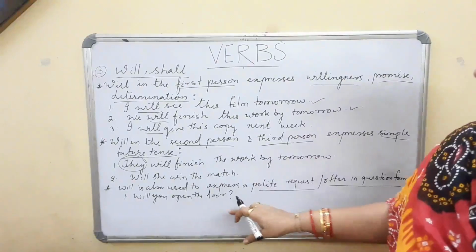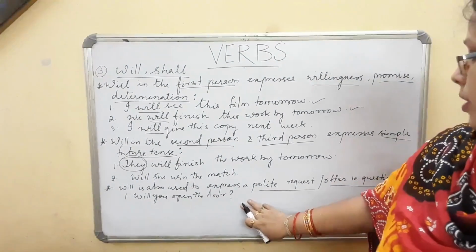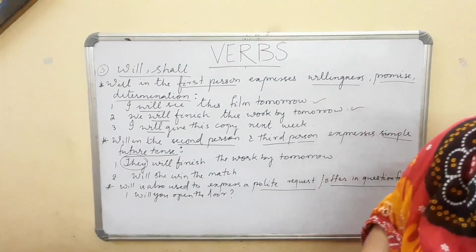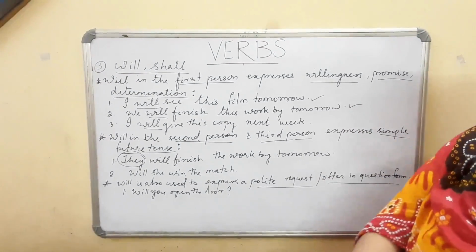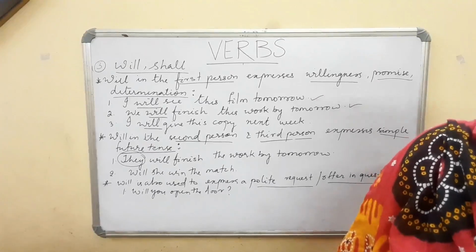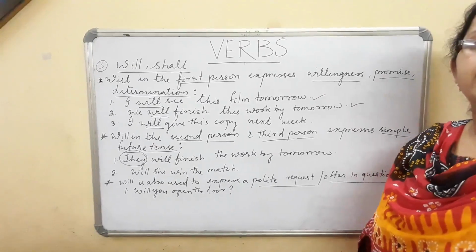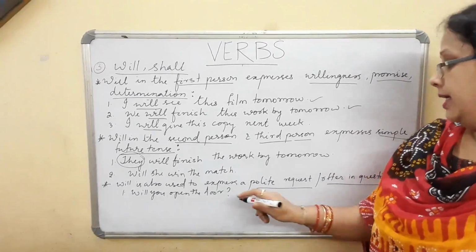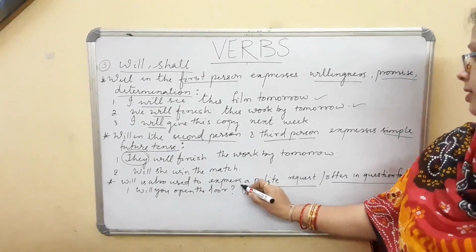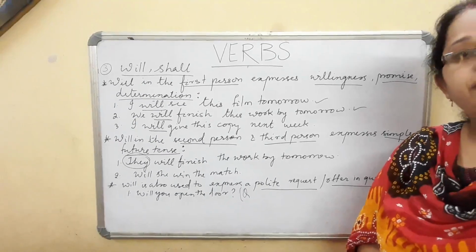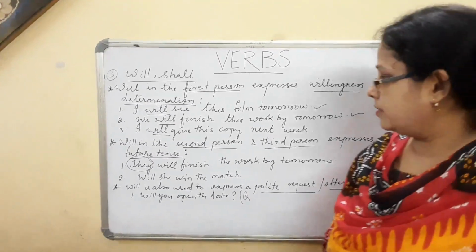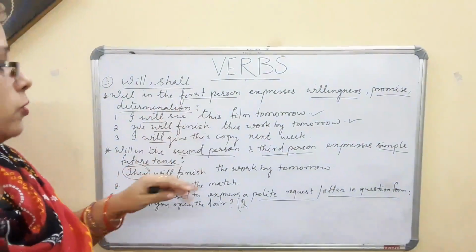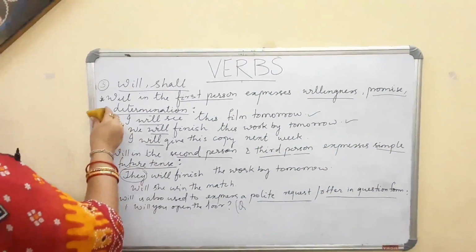Now in this case, I have asked you in form of question as well as in a requesting form. If I say after that, will you have another cup of tea? I am asking you politely, will you have another cup of tea? This is in the question format. Will you have another cup of tea? That will be in a request format. Now after this I will be explaining how to use the shall in your sentences.